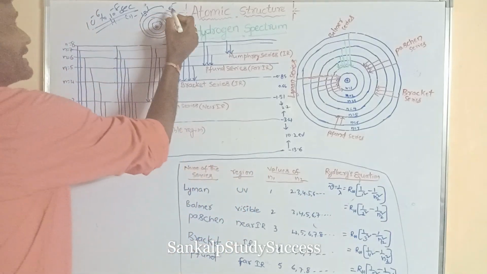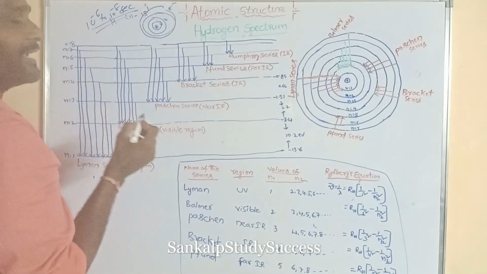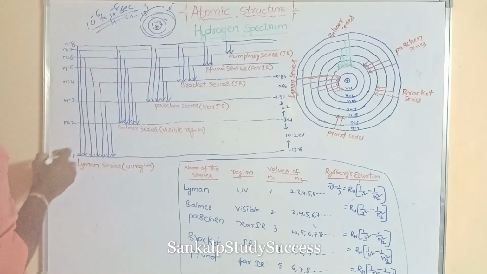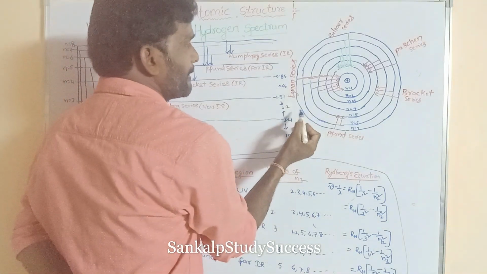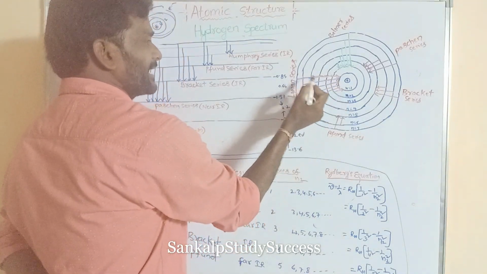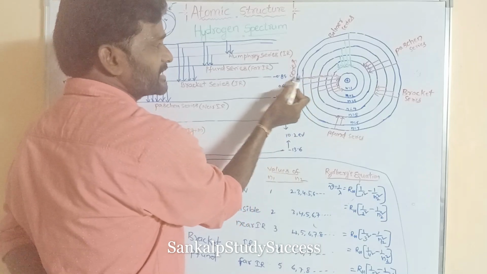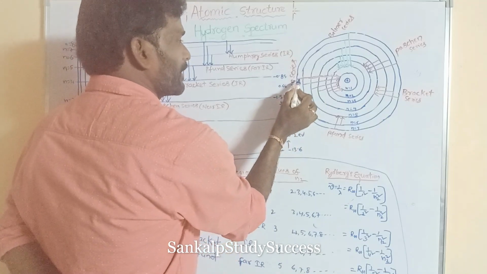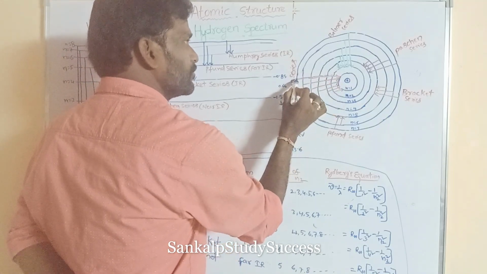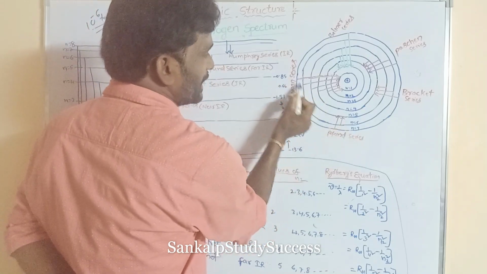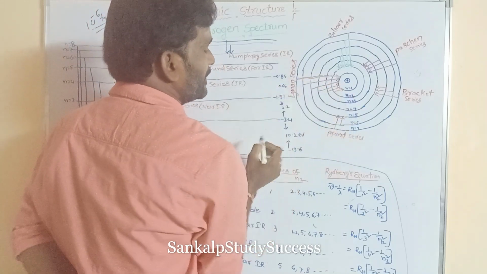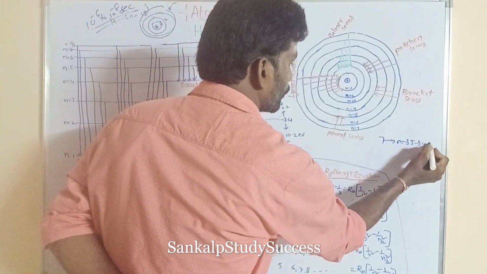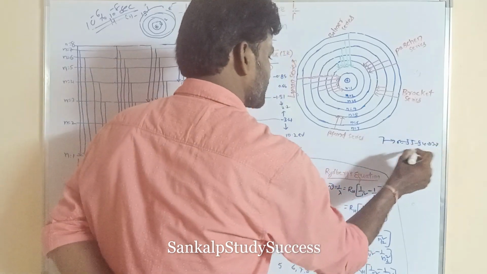So for getting stability, the electron jumps from higher energy level to lower energy level. For example, the excited electron is present in the 7th orbit. That will jump to the first orbit directly, that is 7th to 1, or 7th to 6, 6 to 5, 5 to 4, 4 to 3, that is various steps or several steps.